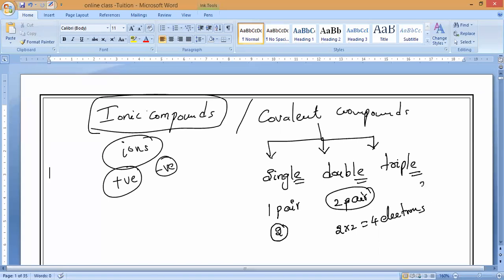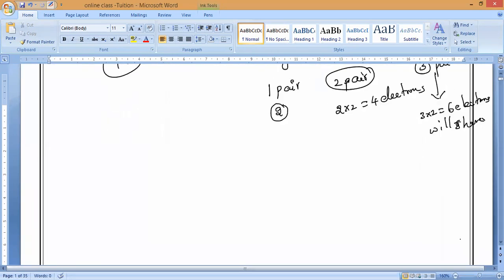Same way, a triple bond means three pairs of electrons they will share. Three pairs means 3 into 2, 6 electrons. Six electrons will share. Is it yes or no? Please respond. Understand? So this is what we have studied till the last class.